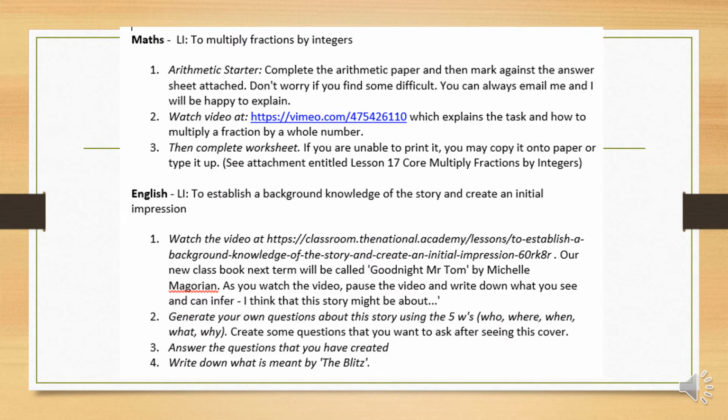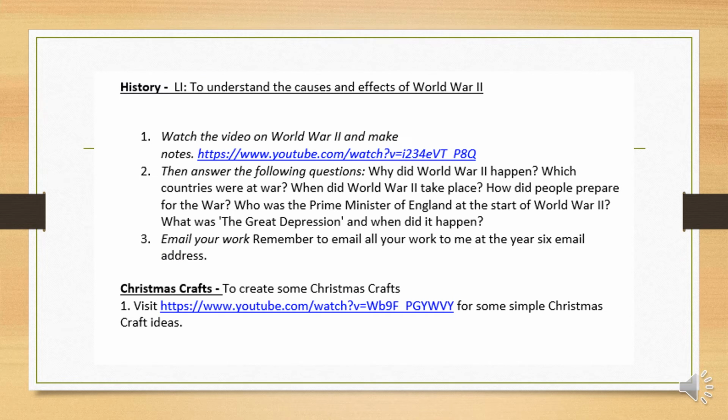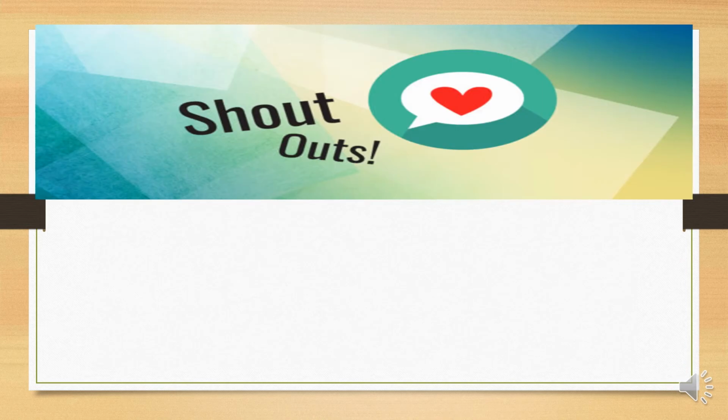As I mentioned earlier, this is the email that you should have received, which tells you exactly what you need to do. It goes through the learning intention and the links and the work that I'm expecting to see. You'll see the attachments on the email. You can see for history, you'll need to understand the causes and effects of World War II. For Christmas crafts, there's a link there for you to create some simple Christmas craft ideas.